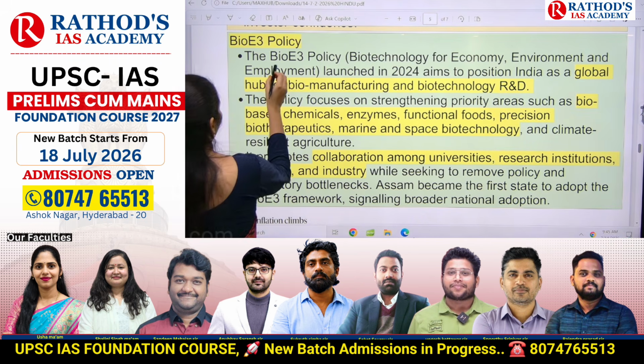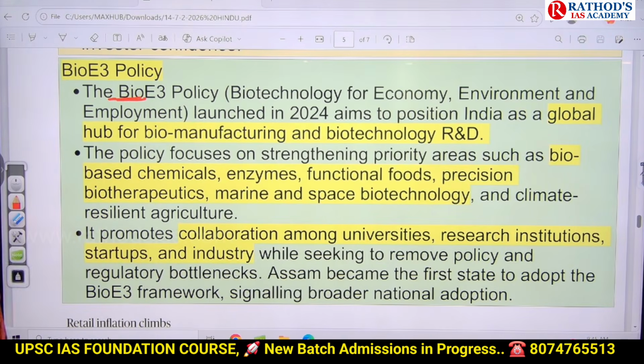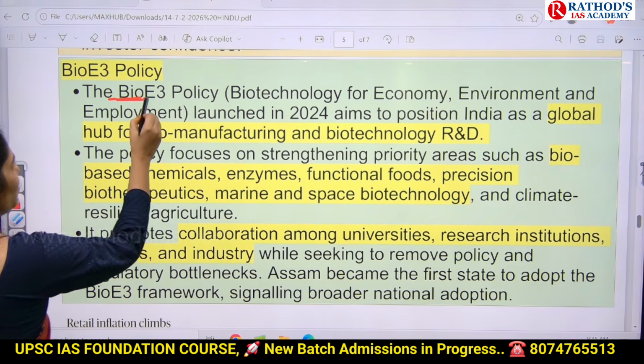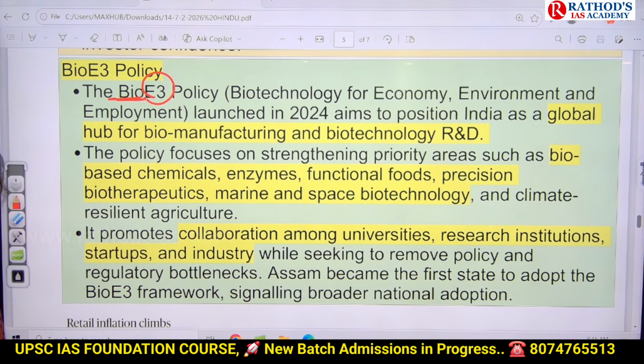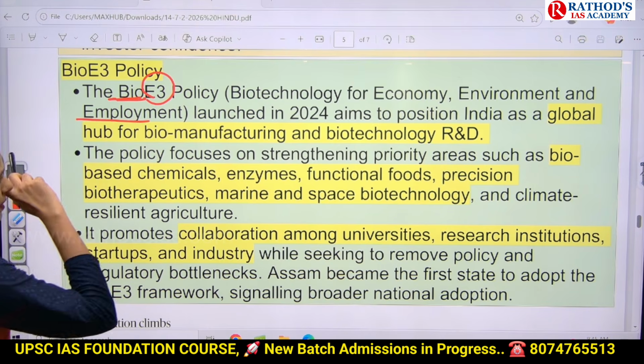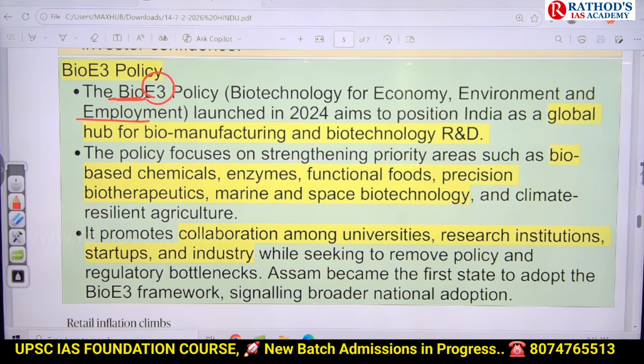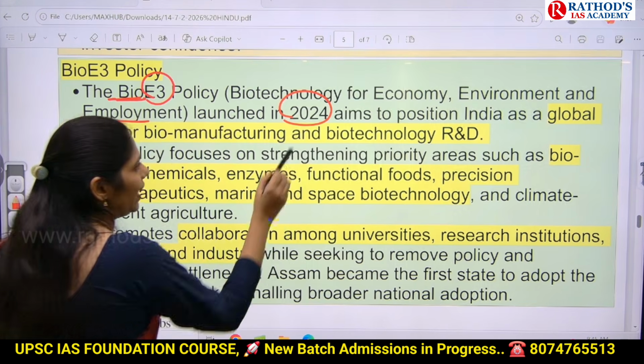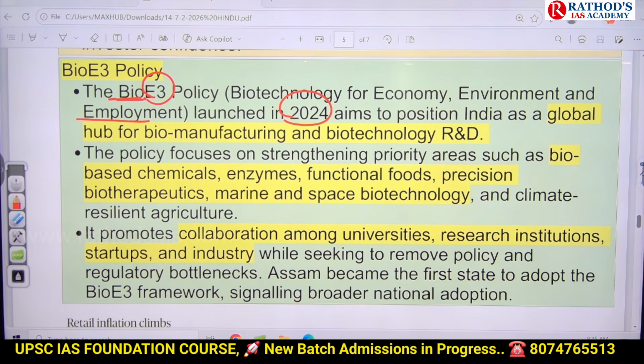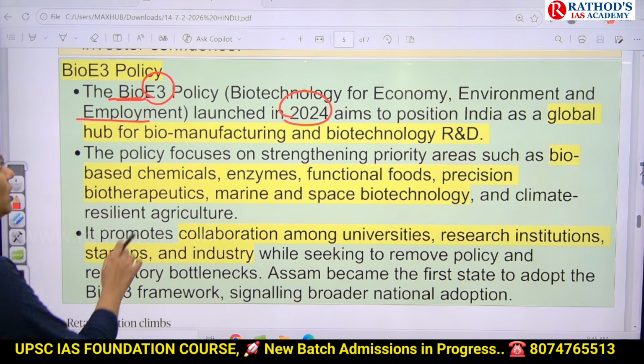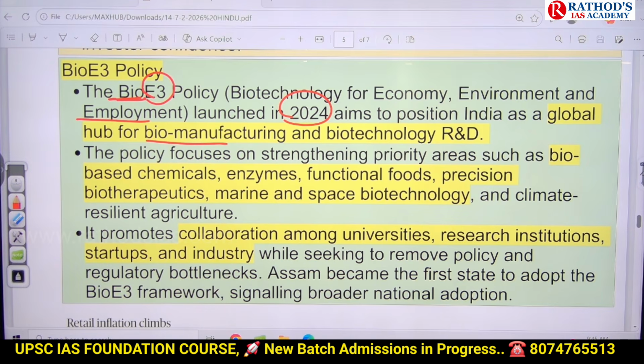What is this Bio E3? Bio is nothing but biotechnology. E3 means we have three E's: one is for economy, the next is for environment, and the third is for employment. The government launched this Bio E3 project in 2024. Why? To keep India at the top in biotechnology, biomanufacturing and research and development.